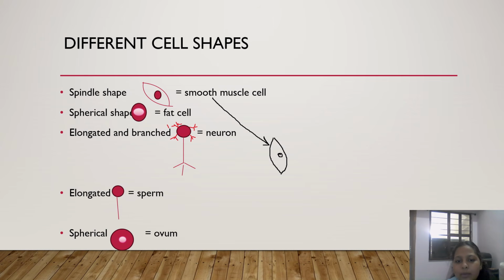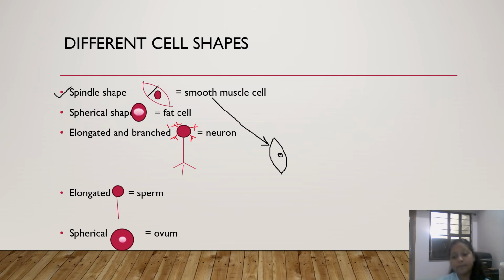One example is the smooth muscle cell. If you see this, it is pointed at both ends and broader in the middle, that's why this is a spindle shaped cell.